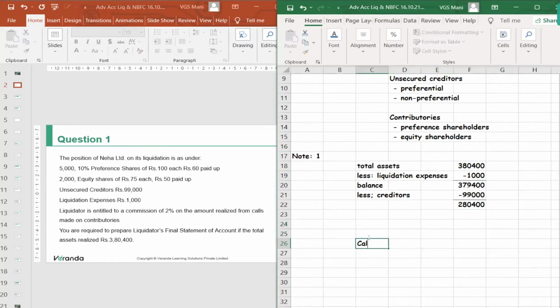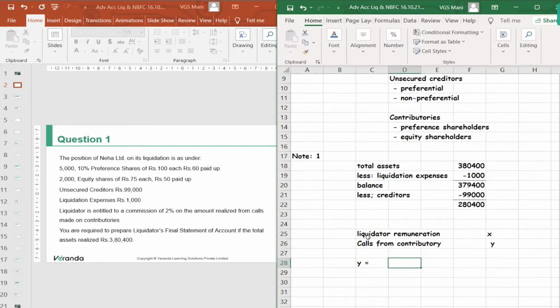The call from contributories, including remuneration, you can take it as some variable X or Y. This Y should enable us to make payment for 280,400 plus liquidator remuneration, which you just take as some variable X. So how can we equate now?